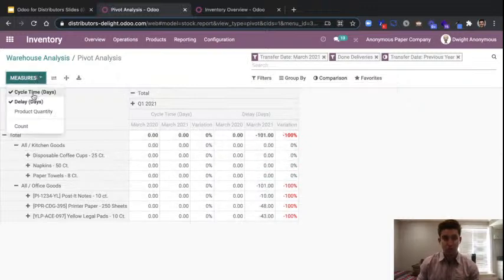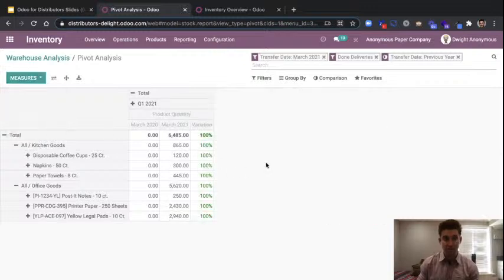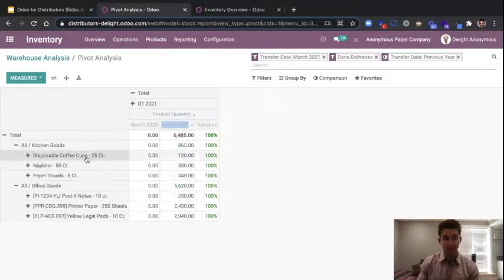And then we're going to change our measures. We don't really care about cycle or delay. What we want to see is the full quantity of products that have been going out. And now we've got this really powerful report. We can see that for March of 2021, hopefully we're doing this in 2022, we'd need some obviously historical data here. We can see all the different orders that have gone, all the different products that have gone out based on the category and the specific product. And we can see the variation over the year previous.